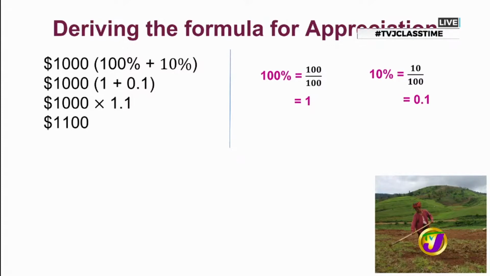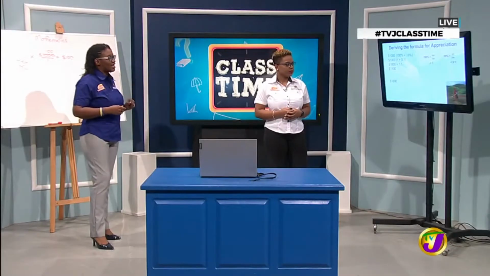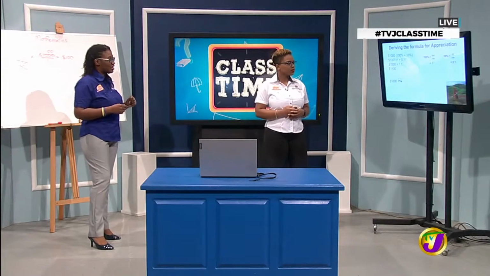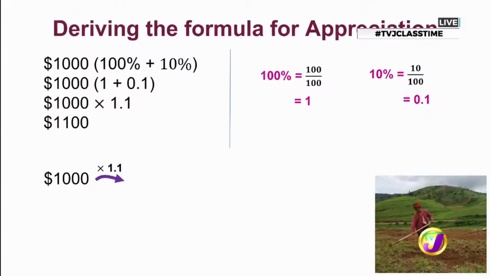Cool. Now, you mentioned something earlier, because you were saying that throughout the calculations, you noticed that we kept adding on that 10%. So we started with 1,000, as we're seeing on screen. We multiplied by 1.1, and we got 1,100. We did.